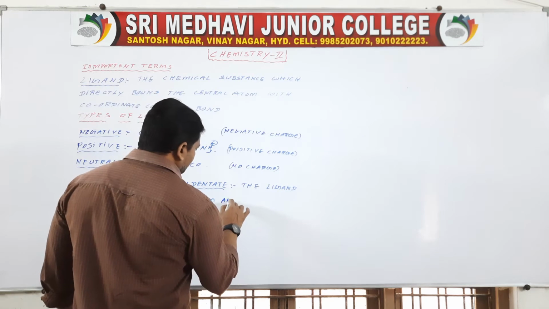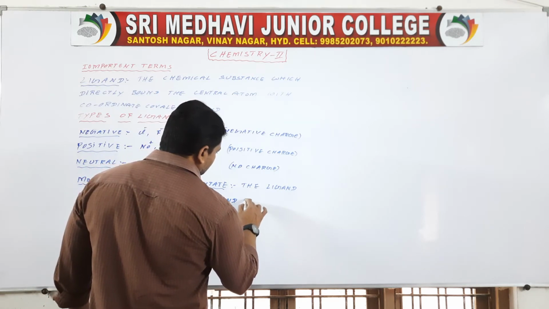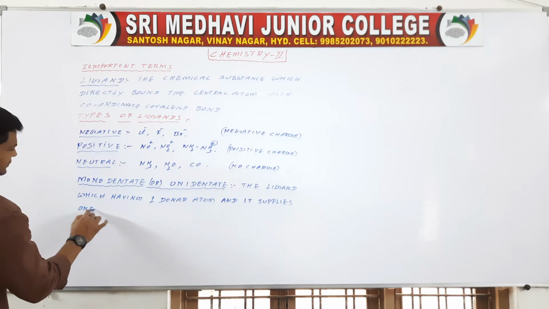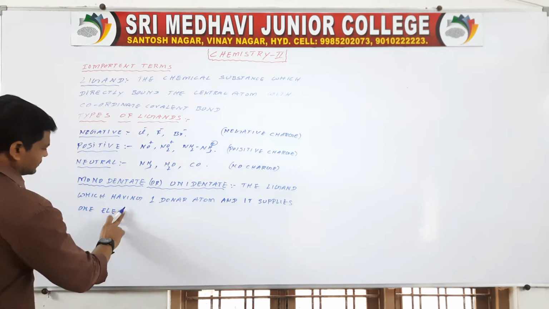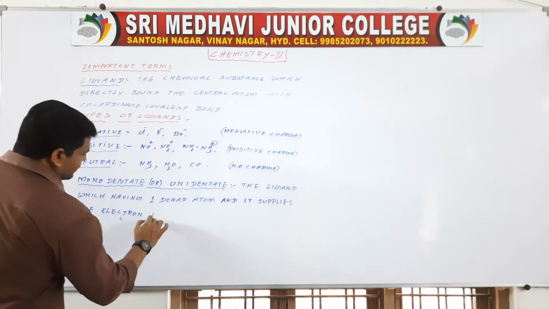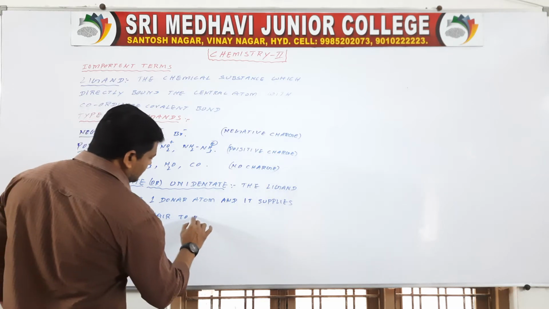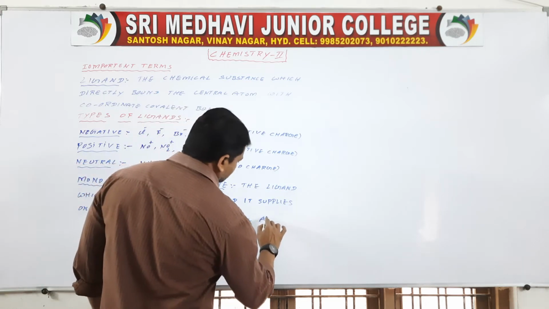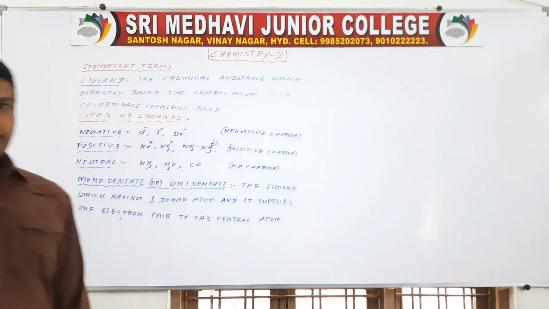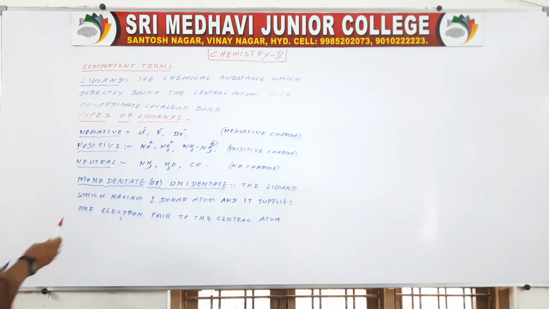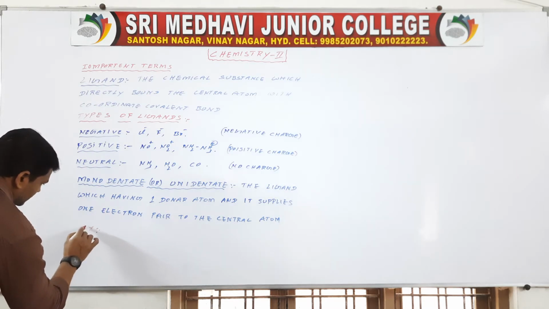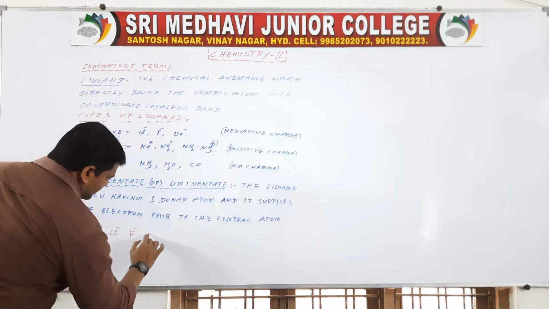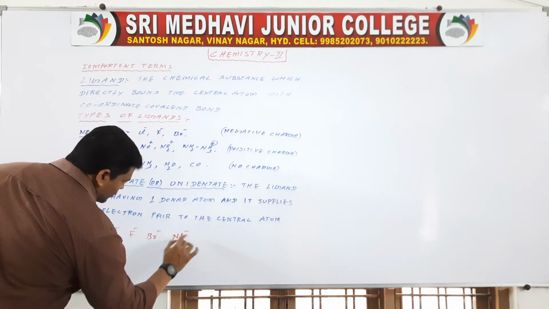It is called a unidentate ligand. Examples: Cl minus, F minus, Br minus, NO2 minus.